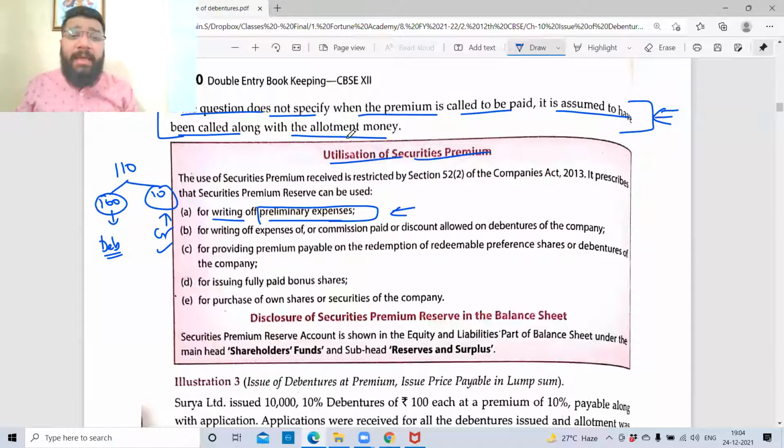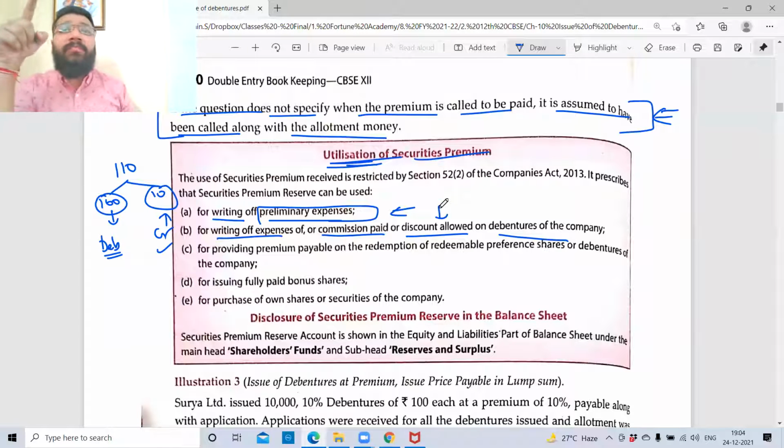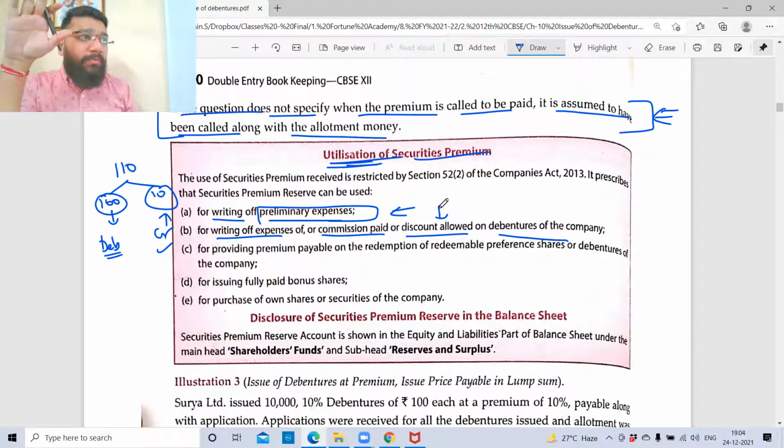We're talking about utilization of the premium. We utilize the premium to write off the expenses or commission paid or discount allowed on debentures of the company. This is what we're going to deal with in this chapter. You'll understand. So here we are allowing the discount. We said that debentures can be issued at discount. Discount is a kind of a loss for you, no?